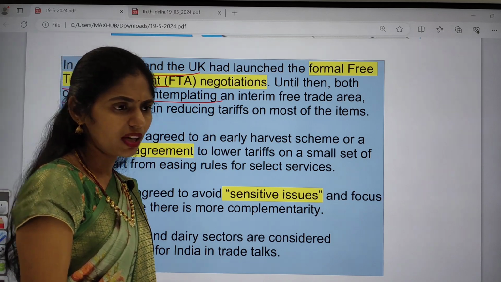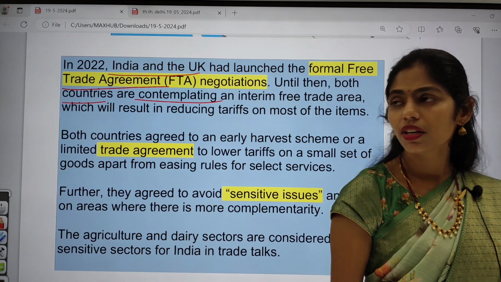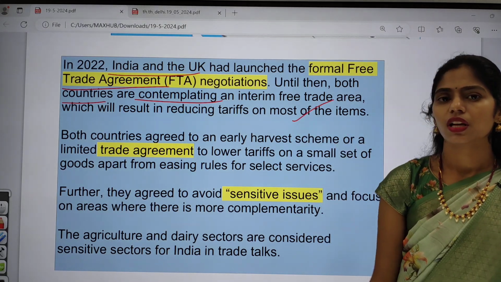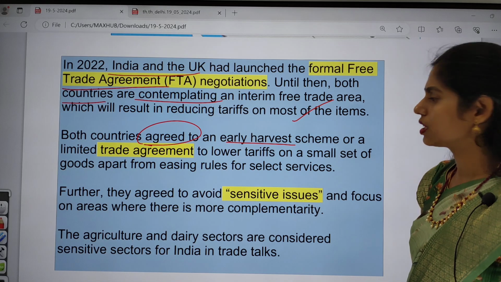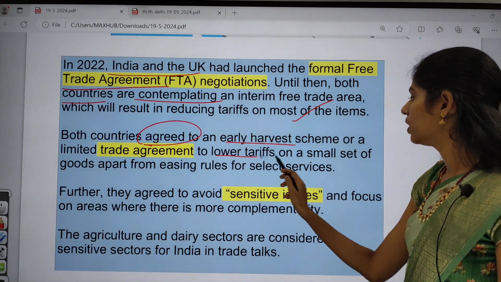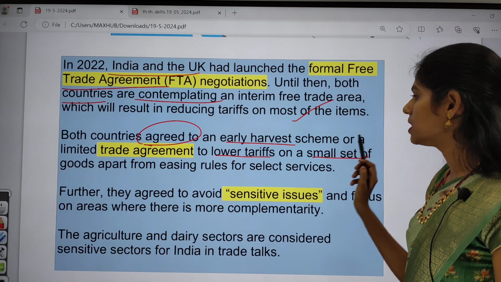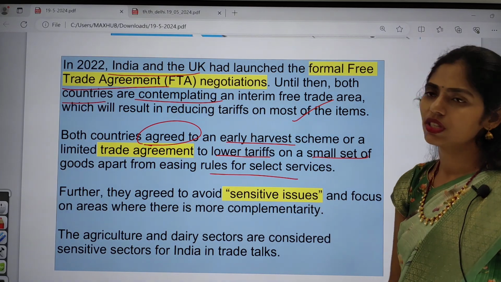Both countries agreed to an early harvest scheme, or a limited trade agreement, to lower tariffs on a small set of goods apart from easing rules for select services.